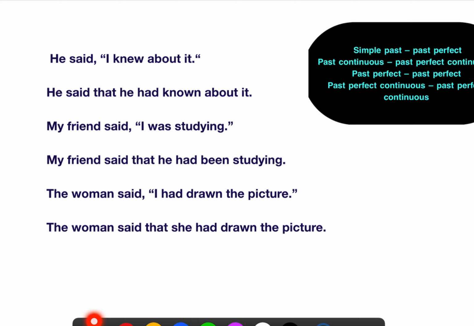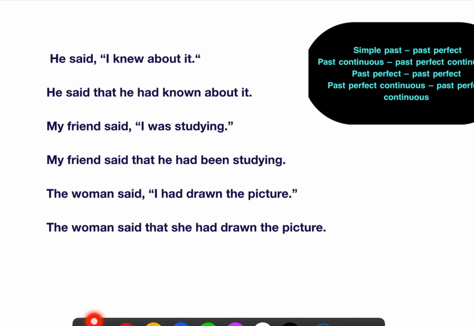Now those who have not watched the video on tenses might find this very new, but I will quickly tell you what it all means. This is the past tense of the verb know, K-N-O-W. And what is the past perfect of this? Had known. So it is know, knew, had known. Similarly, do, did, had done. That is the past participle. Whenever we have to make the perfect of any sentence in past, like past perfect continuous, the word had is important. You have to put the word had in your sentence to make it past perfect. Now let us see what I mean by that.